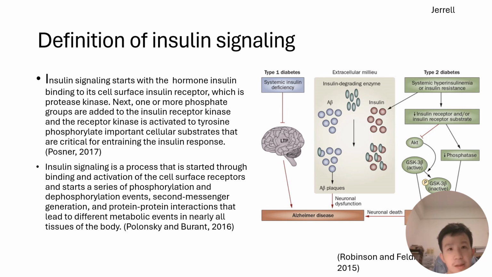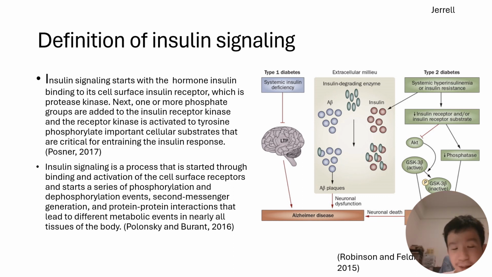Insulin signaling starts with the hormone insulin binding to its cell surface insulin receptor, which is a protein kinase. Next, one or more phosphate groups are added to the insulin receptor kinase, and the receptor kinase is activated to tyrosine phosphorylate important cellular substrates that are critical for entraining the insulin response.